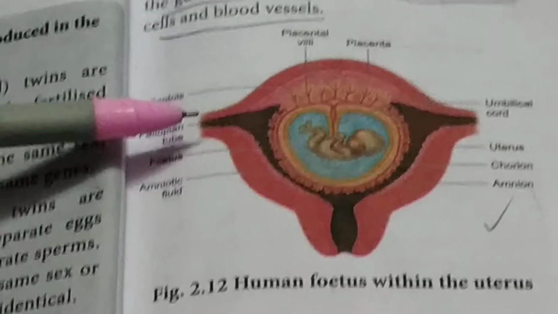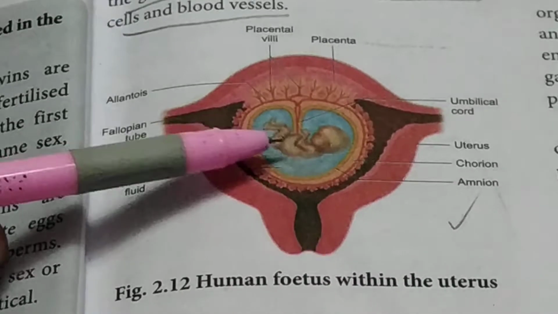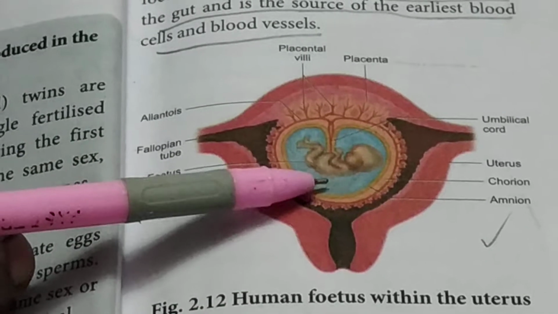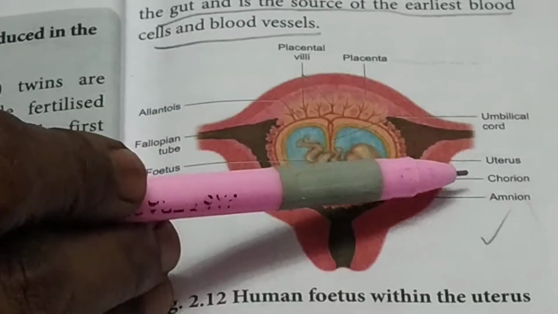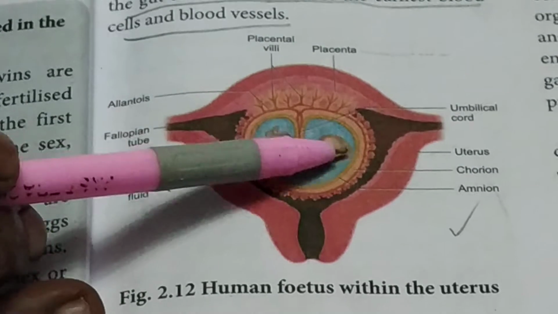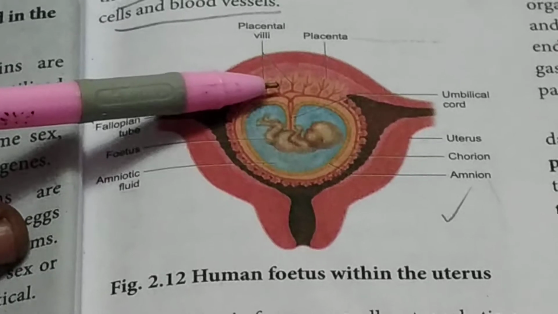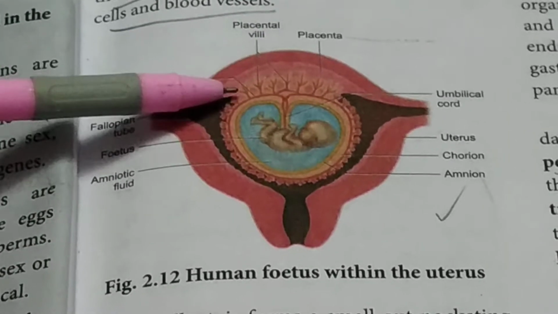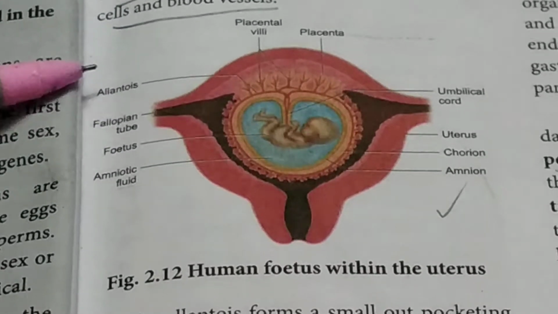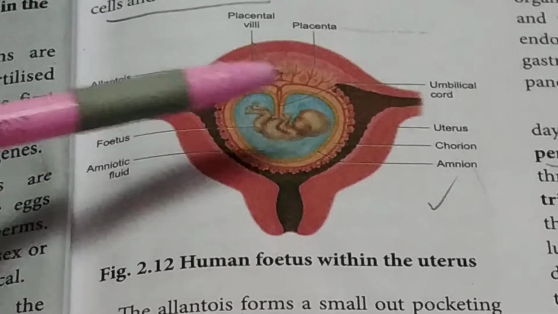Students, you can refer to the picture of the human fetus within the uterus. The fetus is covered by extraembryonic membranes: the amnion, filled with amniotic fluid, and the outer membrane, the chorion. This is the uterus, and you can see the umbilical cord connecting the fetus with the mother, and the placenta with the placental villi. The allantois is for removal of excretory waste. This is the fallopian tube, and the amniotic fluid is inside the amnion.